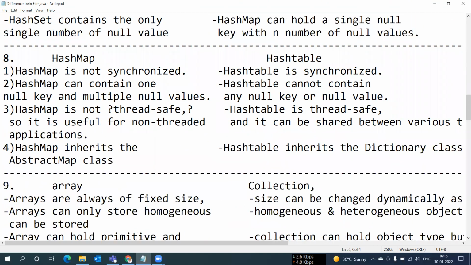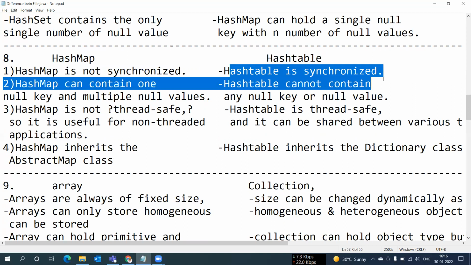Our next difference is the difference between HashMap and Hashtable. These are the most important differences in Java. Every interview will ask you, in every interview. So please guys, read carefully and learn all these differences. So our next difference is HashMap and Hashtable. HashMap is not synchronized. Hashtable is synchronized.